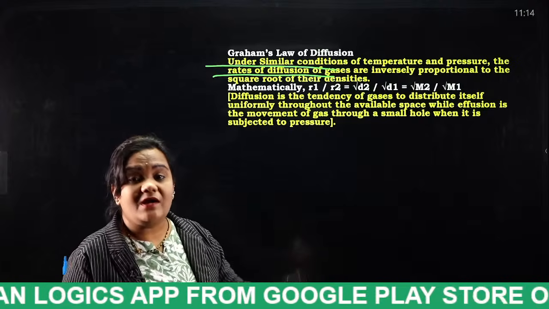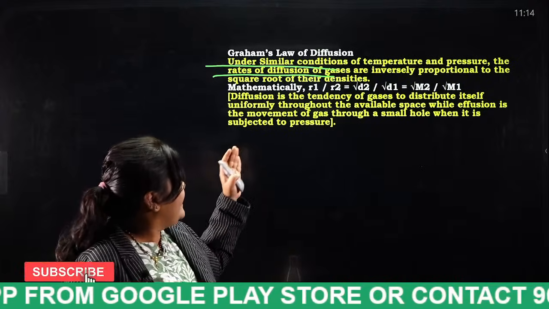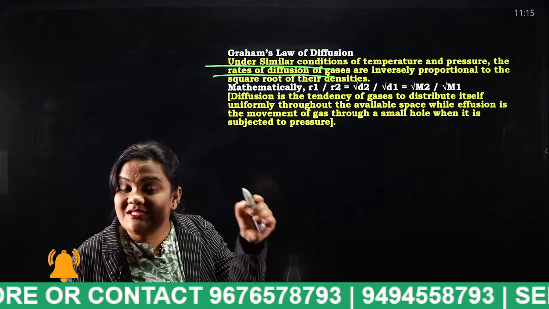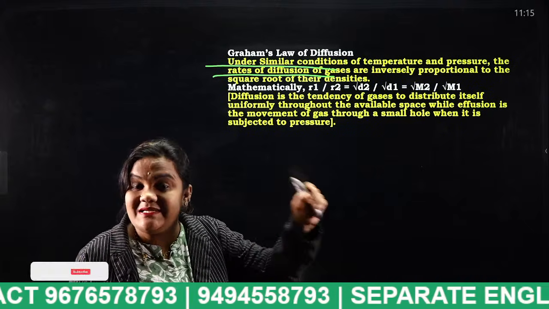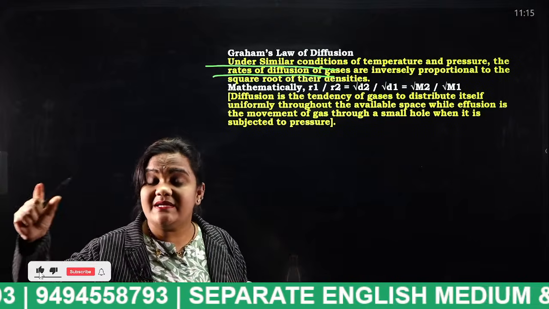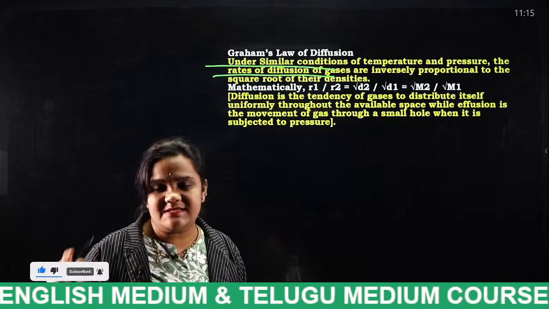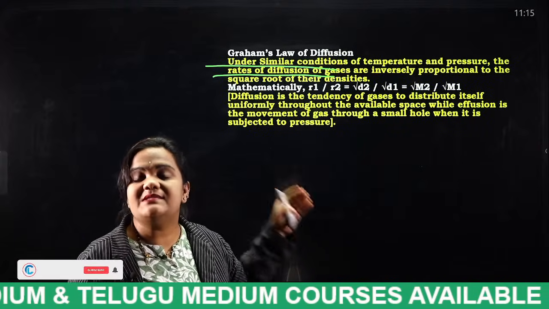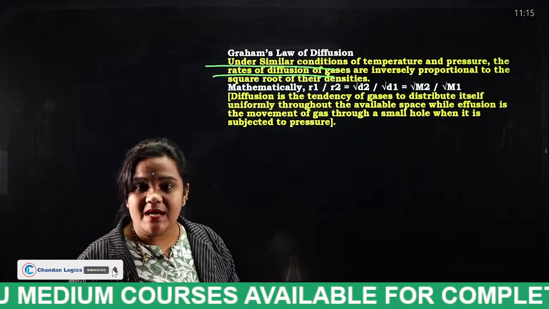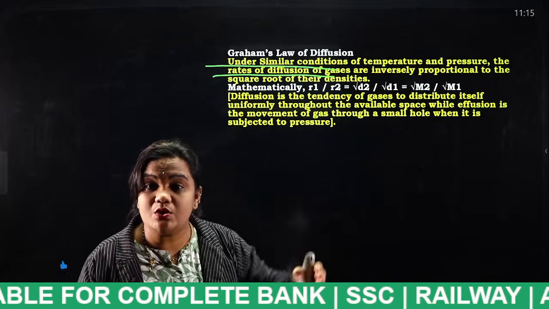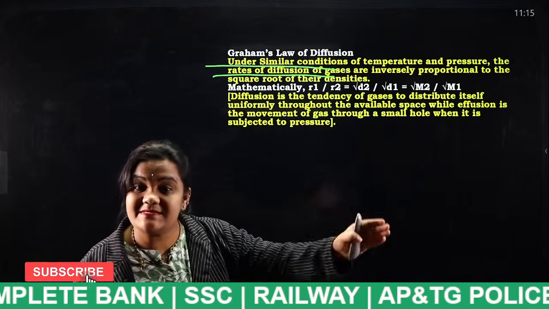So, what have you understood there? Higher concentration is nothing but what, students? High density particles. Lower concentration is particles consisting of very little density. Now, what is Graham's law of diffusion saying? The rate of diffusion is always inversely proportional to the square root of their densities.